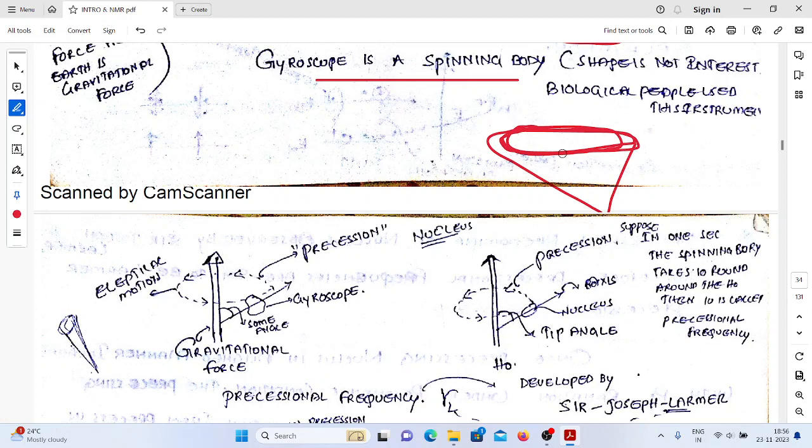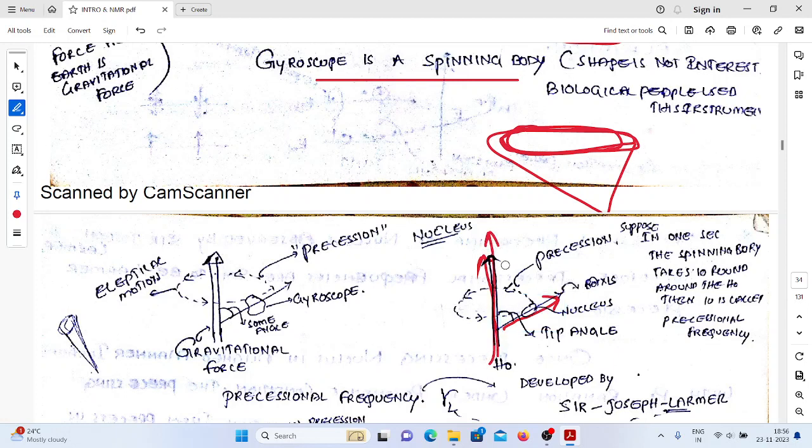Similarly, assume that your hydrogen is a spinning particle, your hydrogen is a top. Now the hydrogen is going to be placed in the external magnetic field. See this, the hydrogen is a spinning particle placed in the external magnetic field.